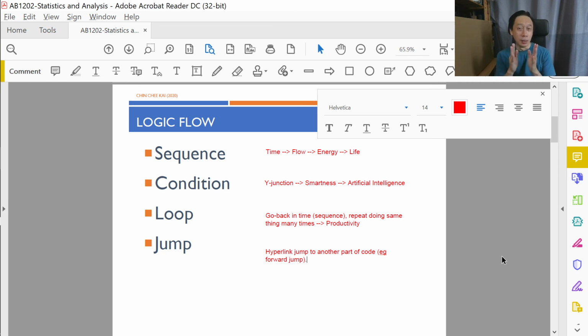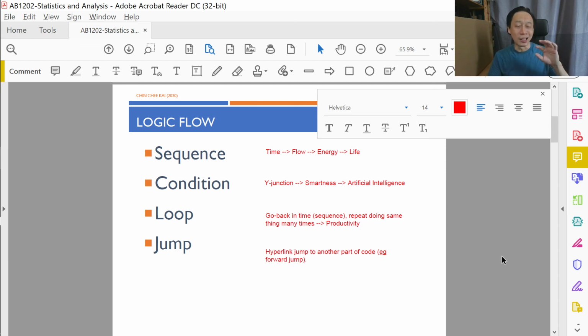Now, I hope you get this simple idea that Python, for all its apparent complexity, is actually very simple, easy, modular, and that's it. We have the 4 building blocks here. That's it, right? There's no other way to think about Python in terms of logic flow.